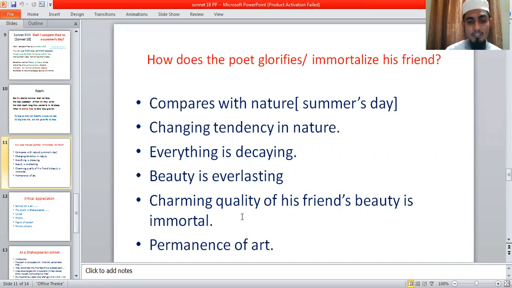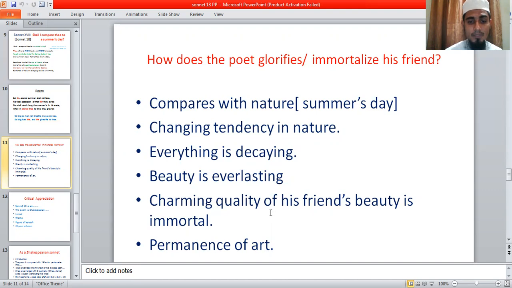This stanza you can explain from your book. In your book, Introduction to Poetry, volume number 1, broad question number 3, you can read the answer, arrange the answer point by point, and then memorize it or try to write the answer in your own way. The permanence of art I have already discussed; he shows the permanence of art.